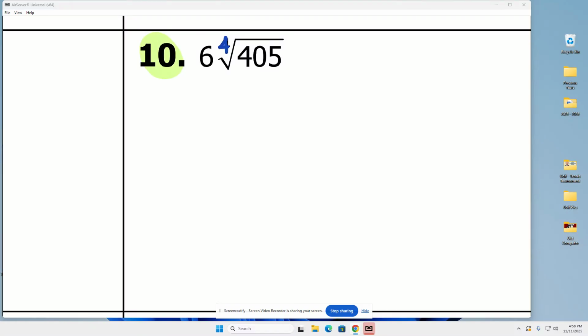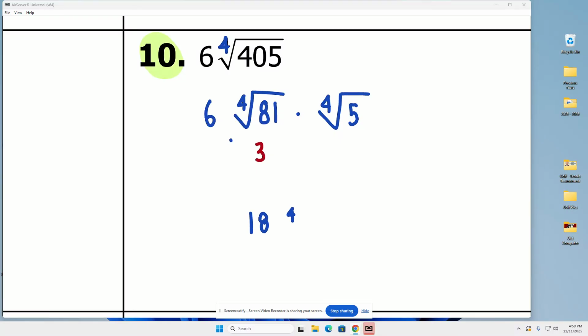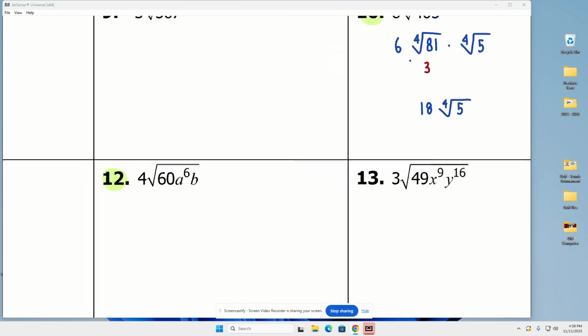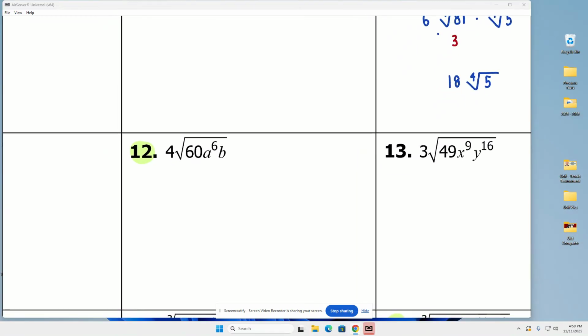So I start working my way down the list. So I do 81. Will 405 divide evenly by 81? Sure, it will. 81 goes in there 5 times. So I'm going to break 405 down with 81 times 5. Now, the fourth root of 81, if you go down your list and you scroll to the left, is a 3. So the fourth root of 81 becomes a 3. So now I can multiply 6 times 3, and I get 18 times the fourth root of 5. Okay? Hopefully you guys understand that really well, and you got it right.